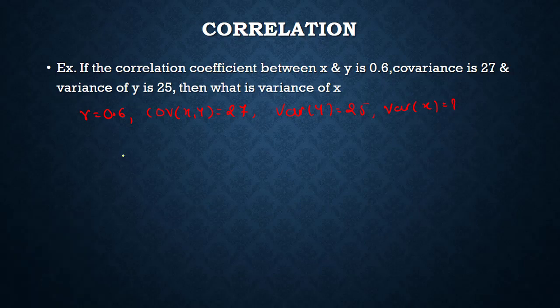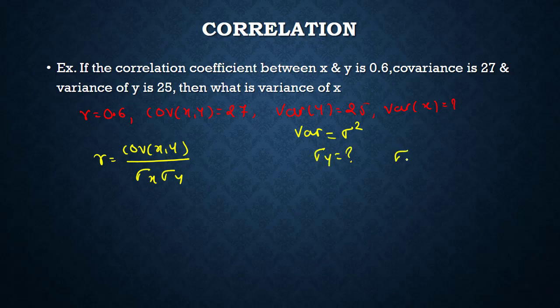Okay, so first write down r equals what? The known formula: covariance of x comma y upon sigma x into sigma y. You know the relation between variance and sigma is what? Variance is nothing but sigma squared. If variance is given as 25, then what will be sigma? So sigma will be 5. Okay, so sigma y is 5. What will be sigma x? That we have to find out.